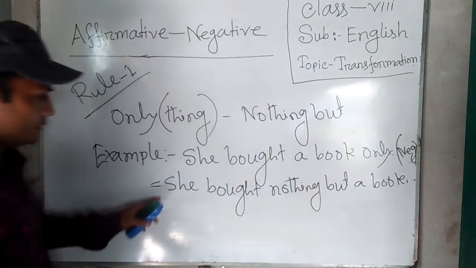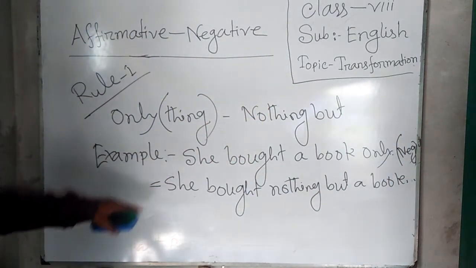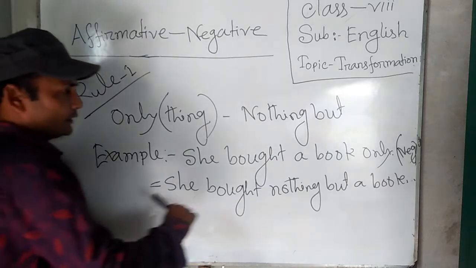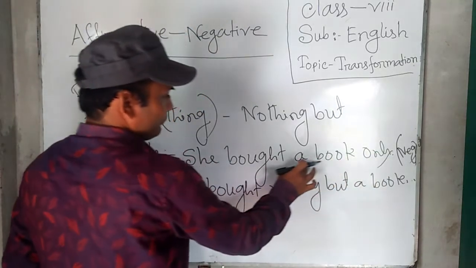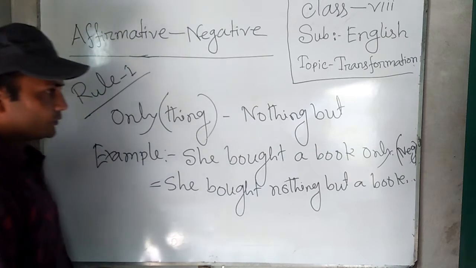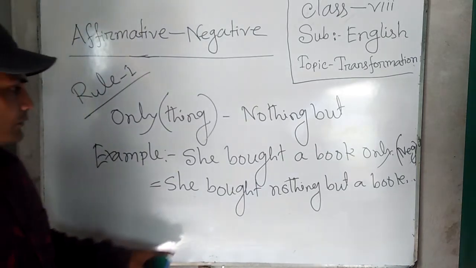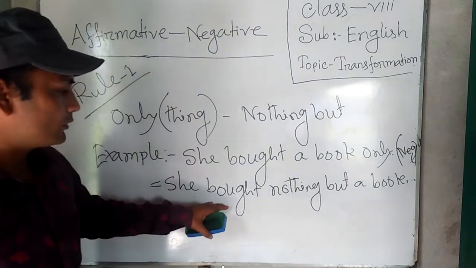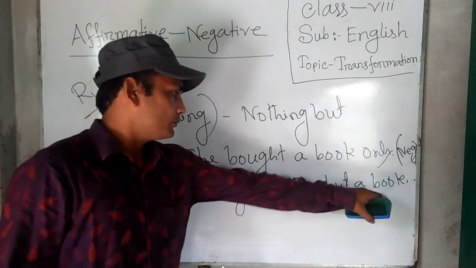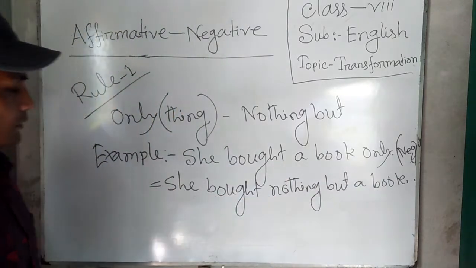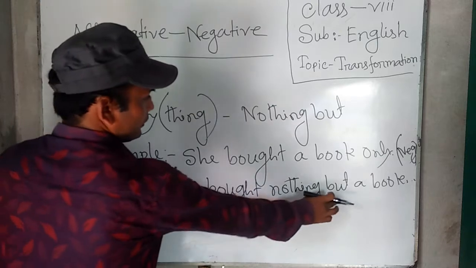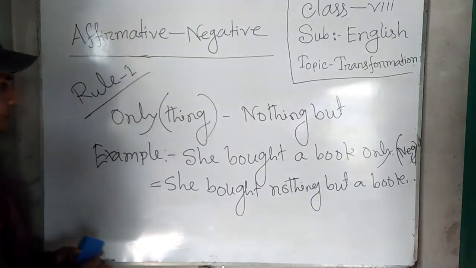Dear students, it is the answer of this affirmative sentence to negative. You can see that there is only with a book, so we should change the only by using nothing but. Here we use nothing but instead of only.